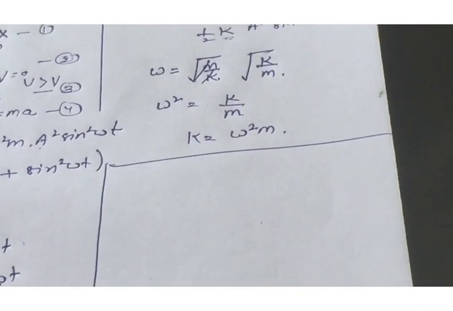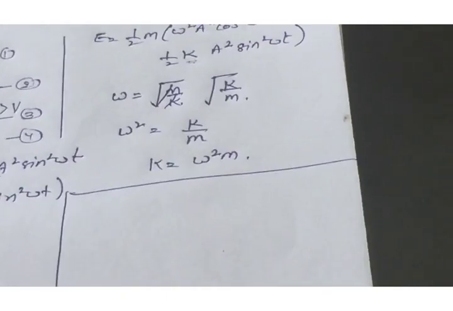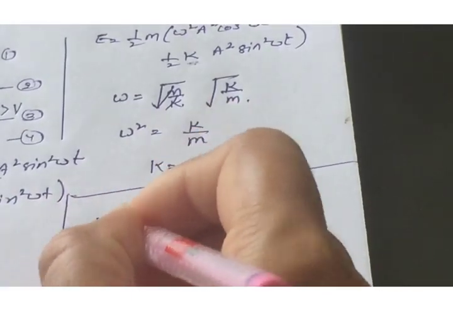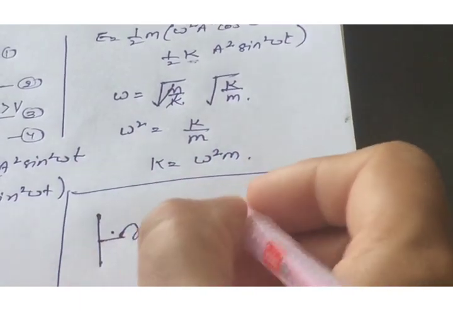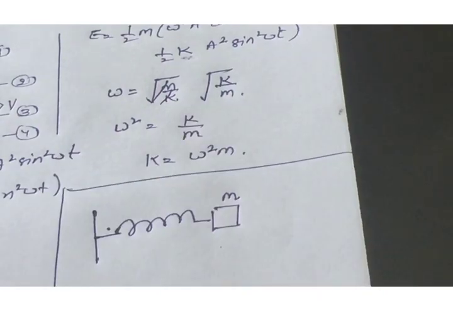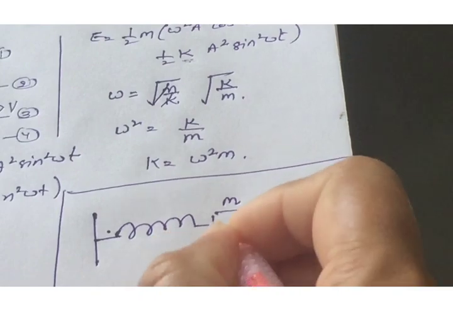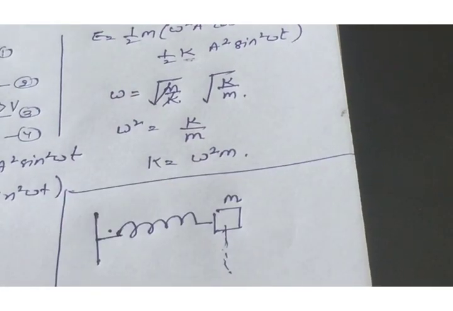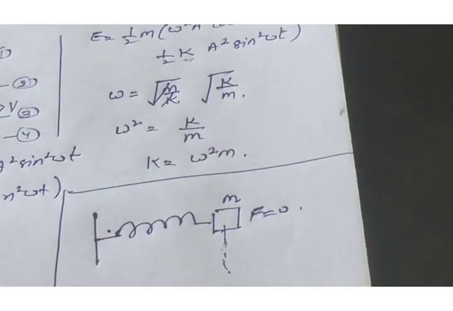Let us consider we have a spring and it is attached with a fixed point at one end and the other end having a mass m, and this is the mean position without any application of external or displacement force. Let us consider here F is equal to 0.